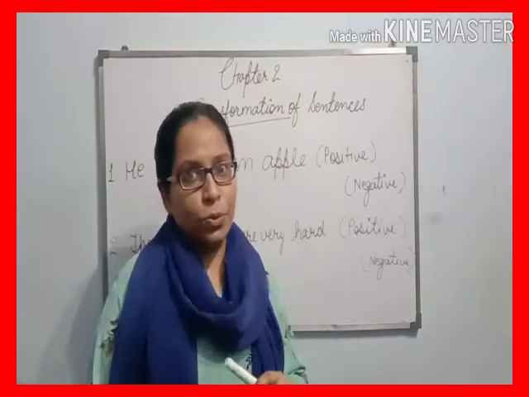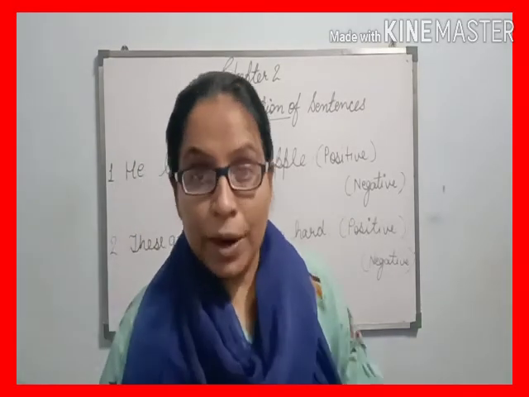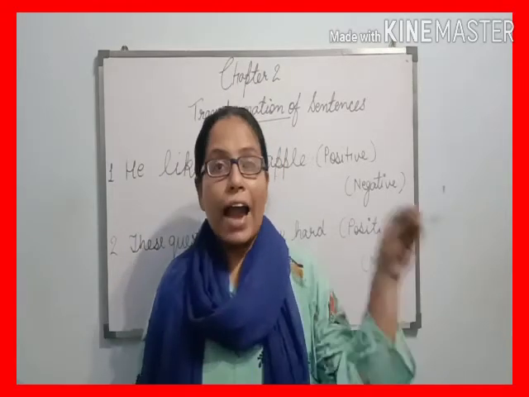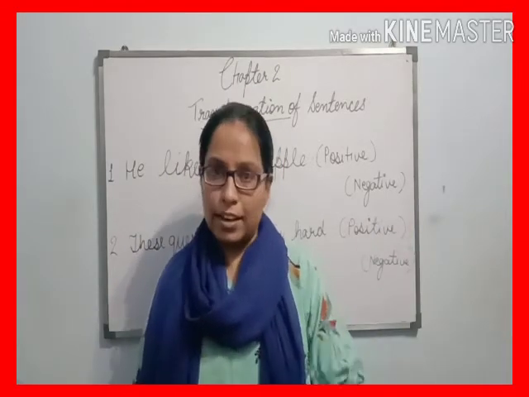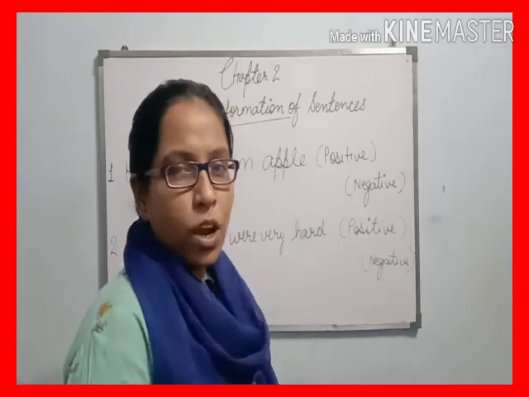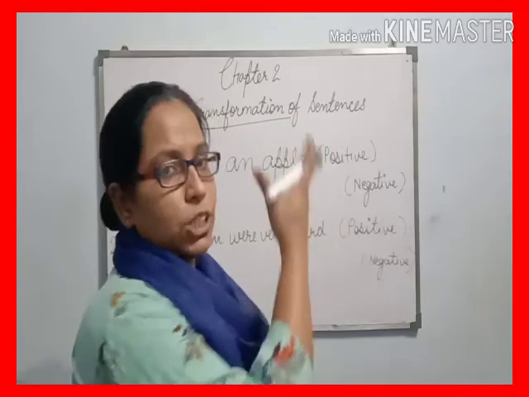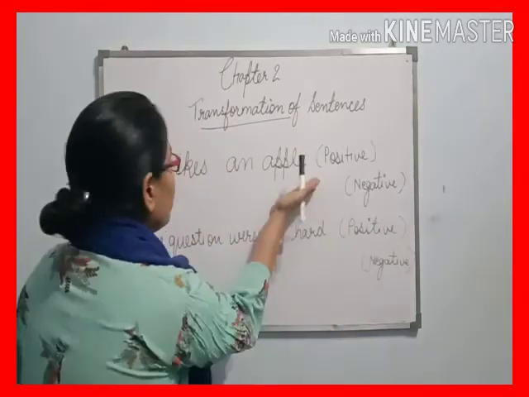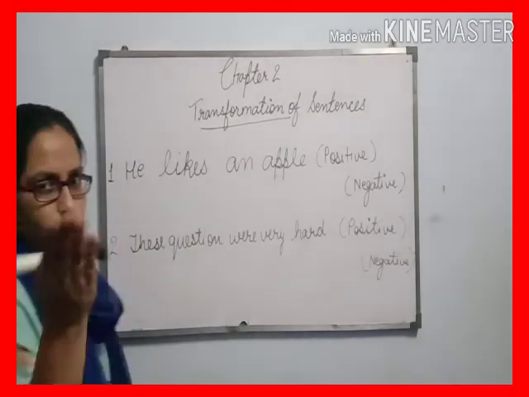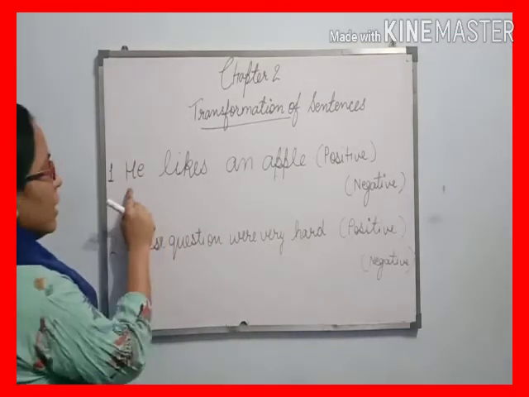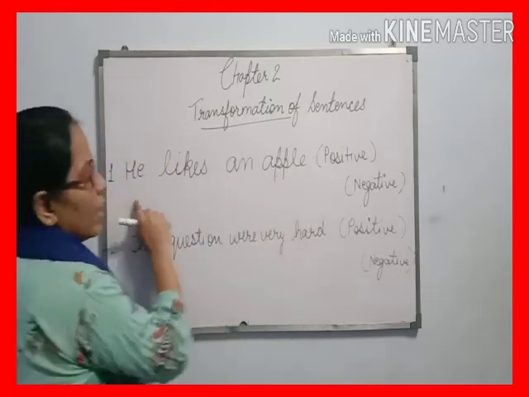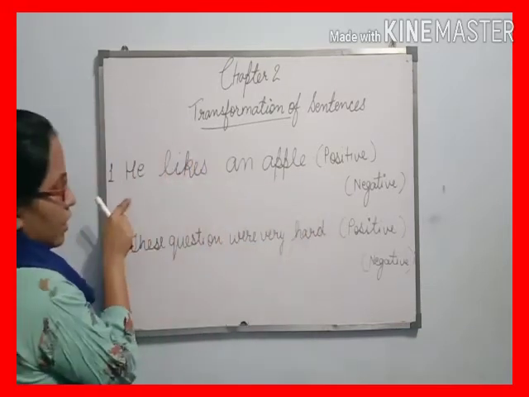As I told you, when we change positive into negative, we just identify the auxiliary verb in the sentence. But I will give you a little bit of a difficult question here. What is that? You cannot identify the auxiliary verb in the sentence. Can you find it? Let me read. "He likes an apple." So there is no auxiliary verb in this sentence.